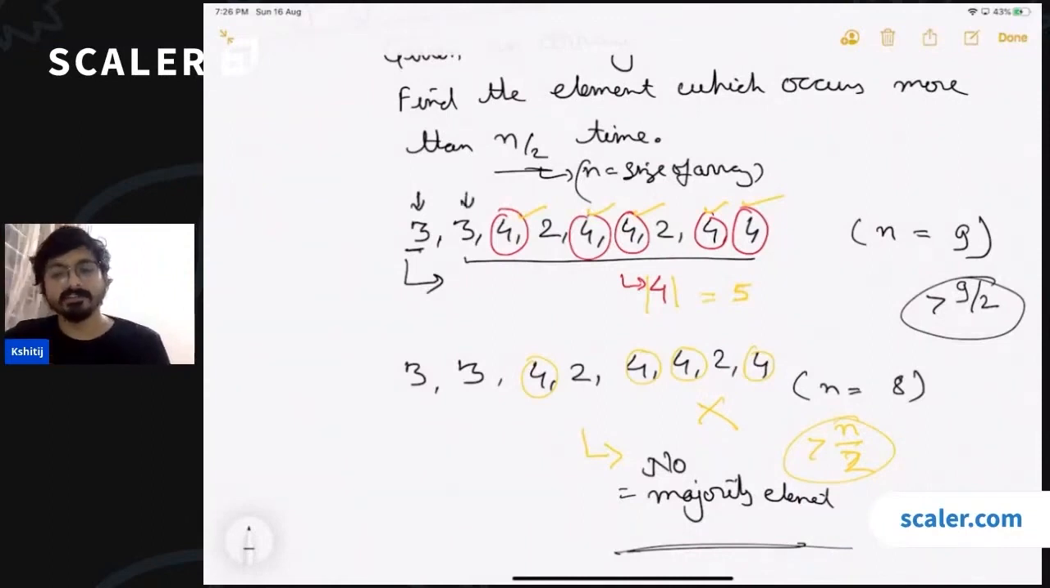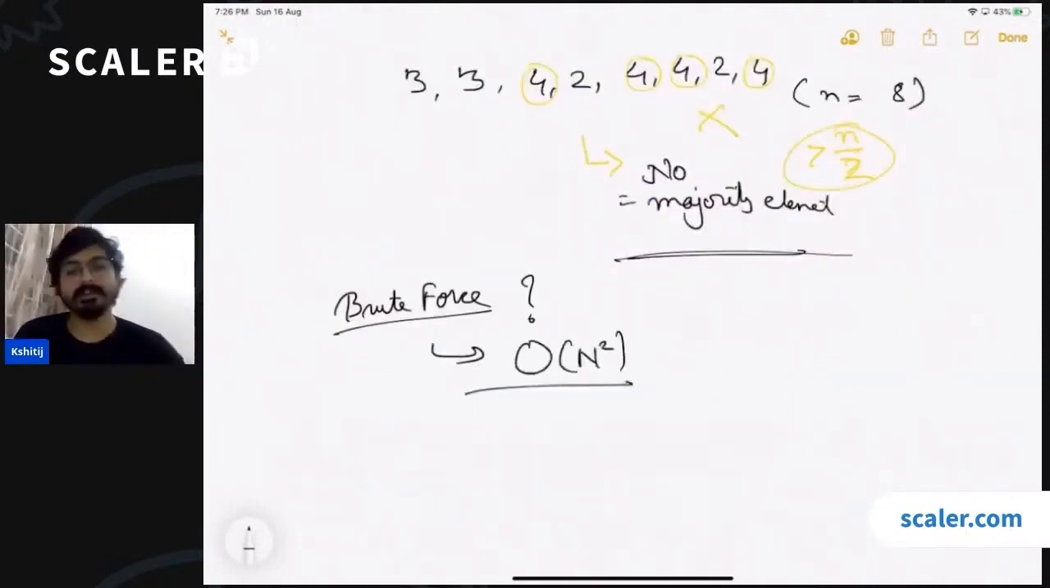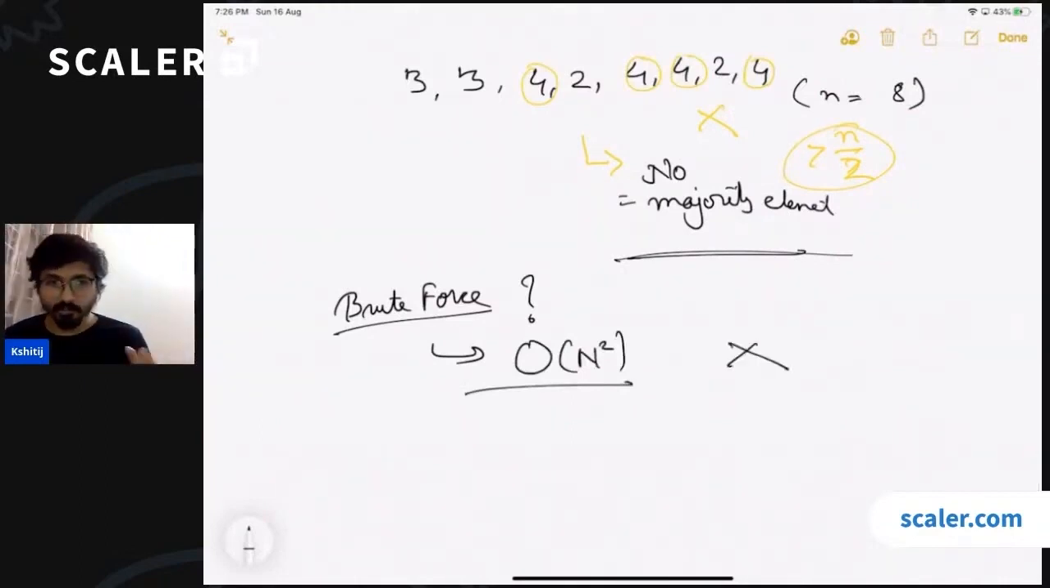Check for this element in the remaining array. If it is occurring more than n by 2 times, return. What is going to be the time complexity of this approach? It's going to be order n square. Why? Because you are running 2 loops of size n. Correct? Okay, so brute force is not going to work. This is too slow. How can we optimize it?